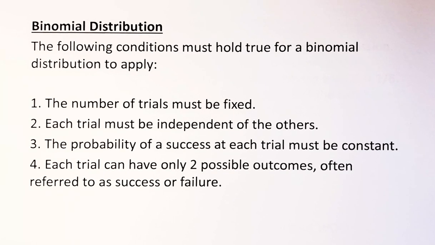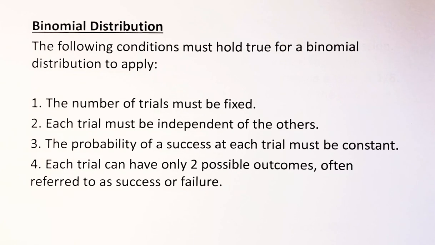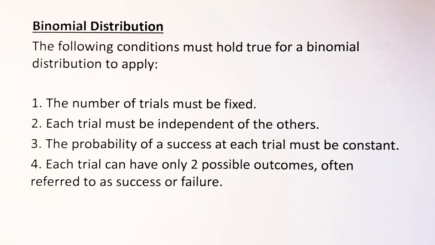First, it must have a fixed number of trials. Secondly, the trials must be independent of each other. The third one, the probability of success at each trial must be constant. And last but not least, there are only two possible outcomes, often referred to as success or failure.